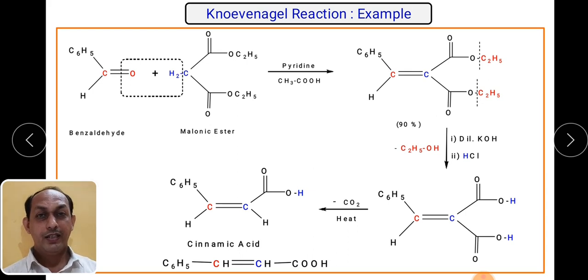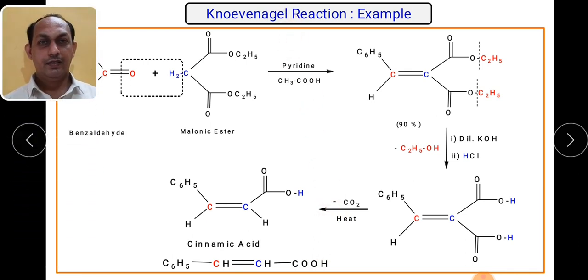As we know, cinnamic acid is a very good chemical compound which can be used for the preparation of a number of compounds. So this is how the Knoevenagel reaction has very good application for the preparation of cinnamic acid. This is called an application of the Knoevenagel reaction.